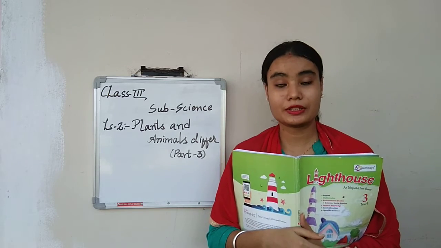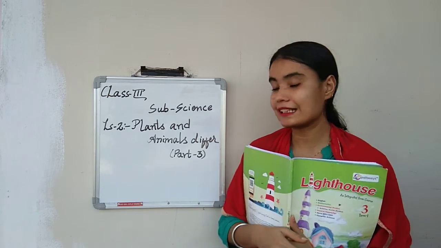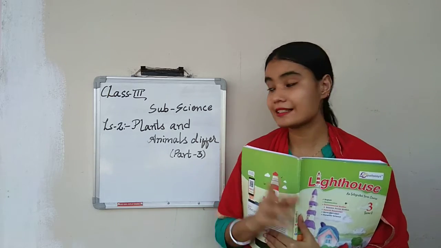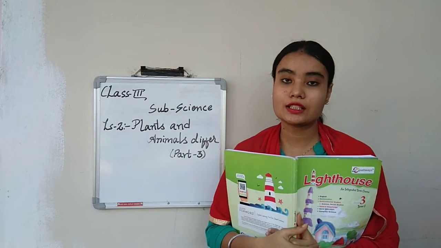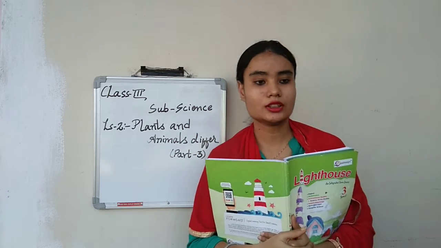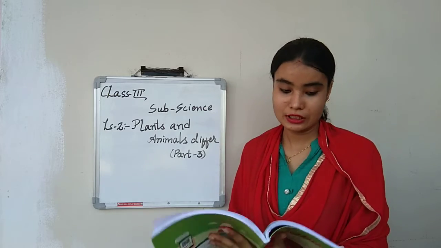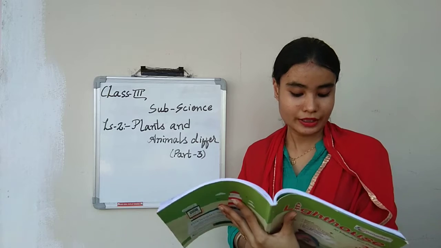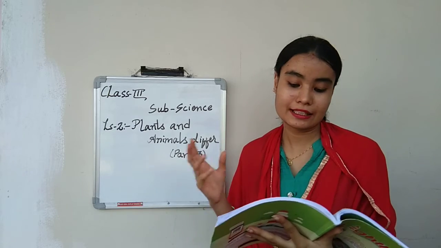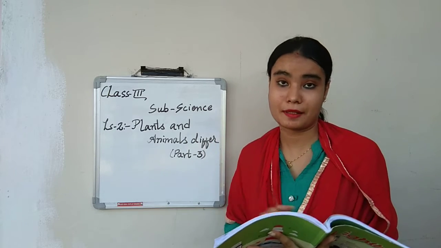So children, today we are going to start part 3 of science. That is lesson number 2, plants and animals differ, for class 3. So all the third class students, take out your reader, that is page number 92. Okay, the human, animal, and next topic is our one big family.